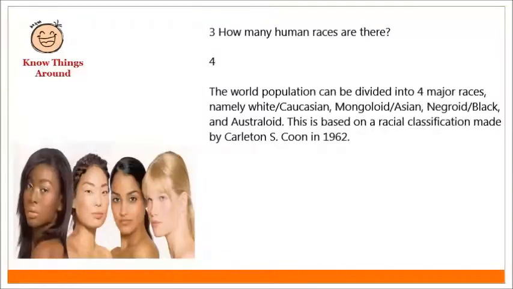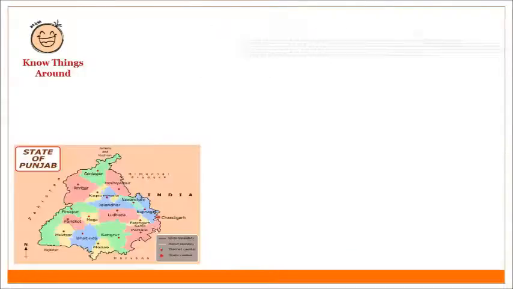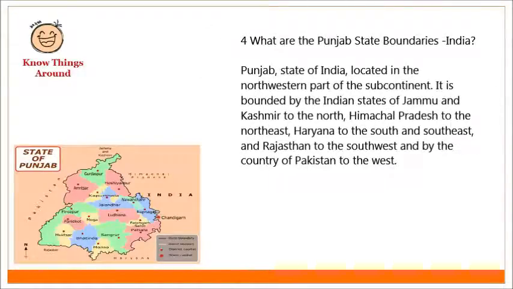How many human races are there? Four. The world population can be divided into four major races, namely white (Caucasian), Mongoloid (Asian), Negroid (Black), and Australoid. This is based on a racial classification made by Carleton S. Coon in 1962.